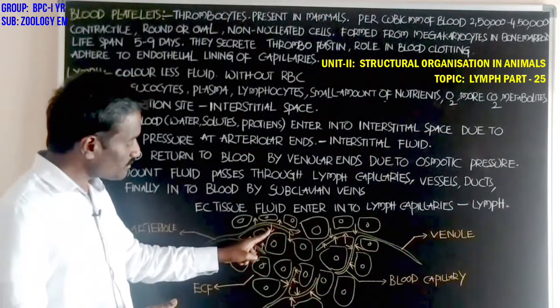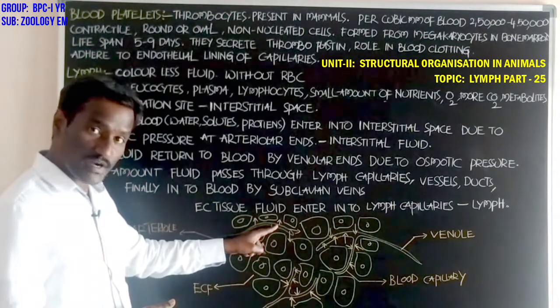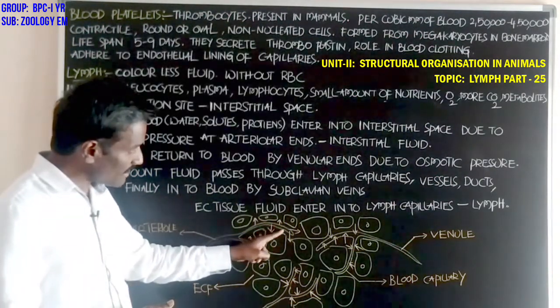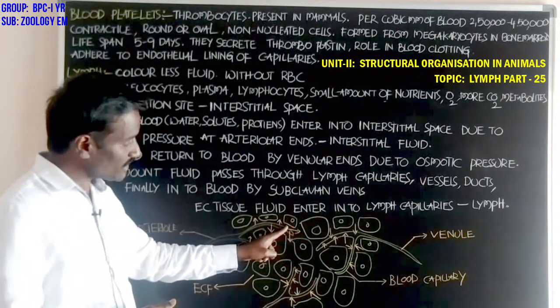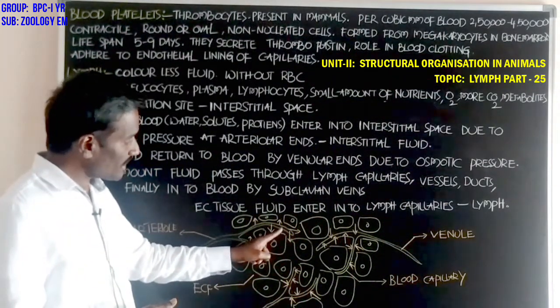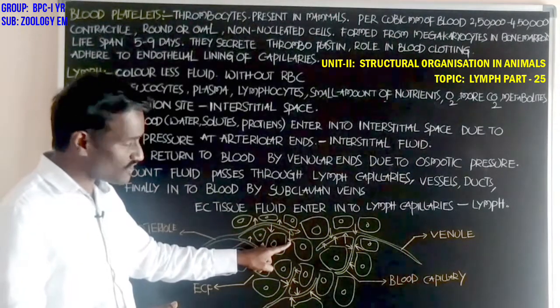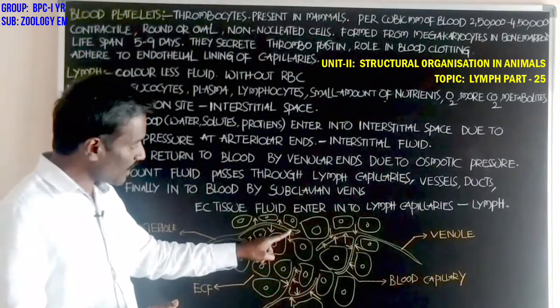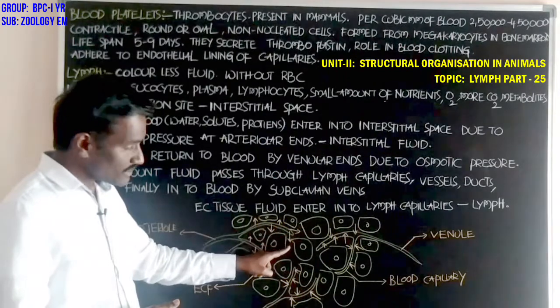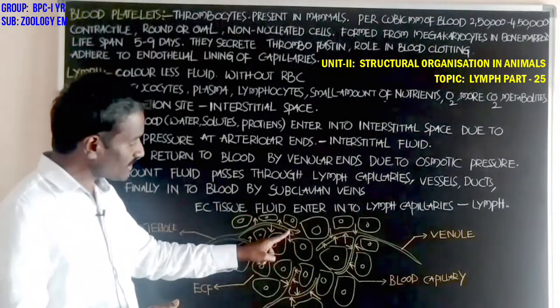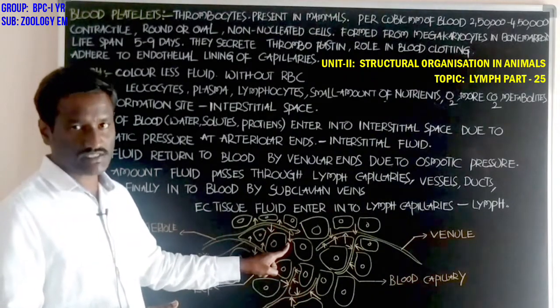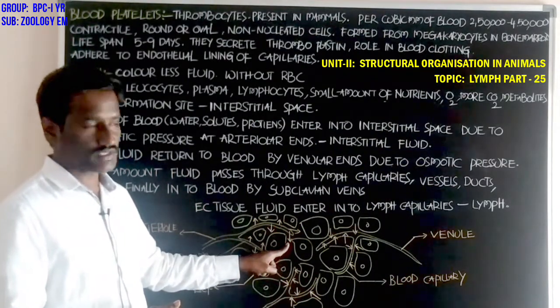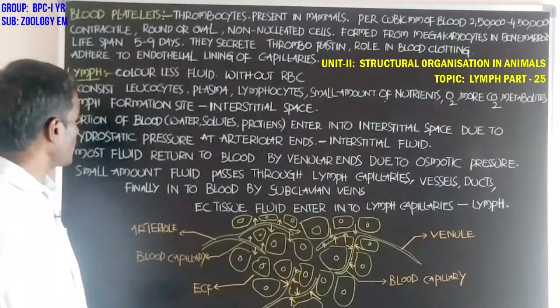The amount of fluid present in the blood enters into the outer part of the cell. Student, the fluid once entered into the space between the cells is called interstitial fluid. Okay, student. Next, another one.